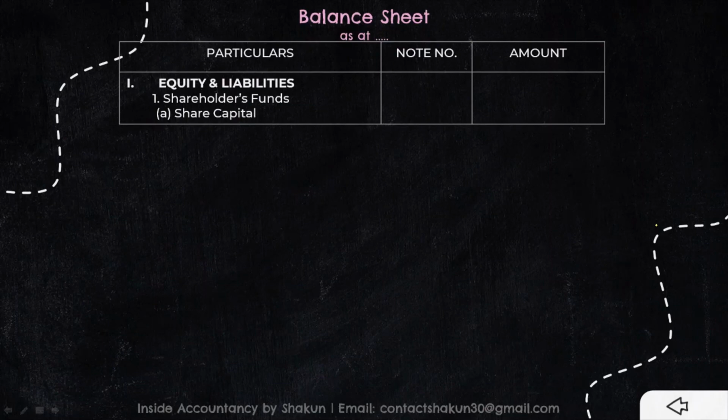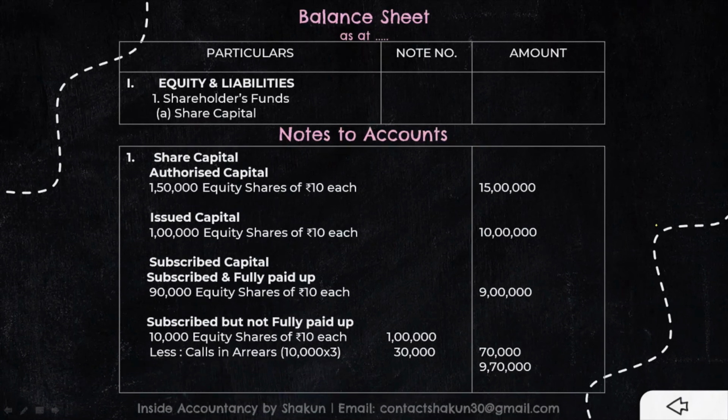I will not write the amount here because I need to prepare the notes to accounts. I have shown the authorized capital, which was given as 1,50,000 at the rate of 10, only for information, so double line close. Issued capital was given as 1 lakh equity shares at the rate of 10, again only for information, double line close. And then subscribed and fully paid up: out of 1 lakh, as I explained previously, 90,000 shares have made the full payment.